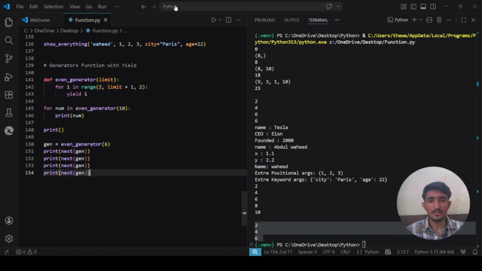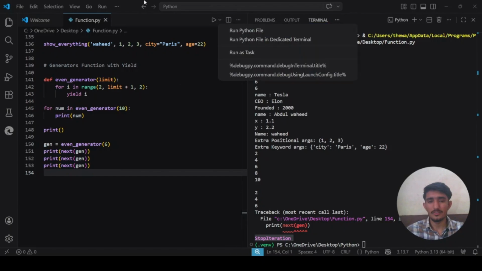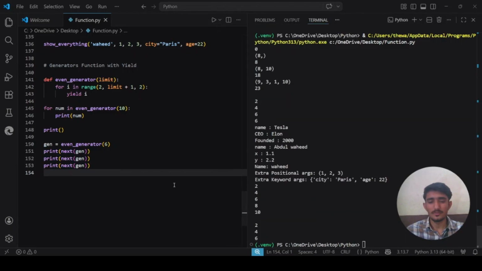I know that the limit is 6. We see that it gives me an error which says StopIteration, because we know that we are only generating up to 6, not greater than 6. So that's why this error comes from here. So I have to delete this line. Now when I run it, you see this is perfectly fine.